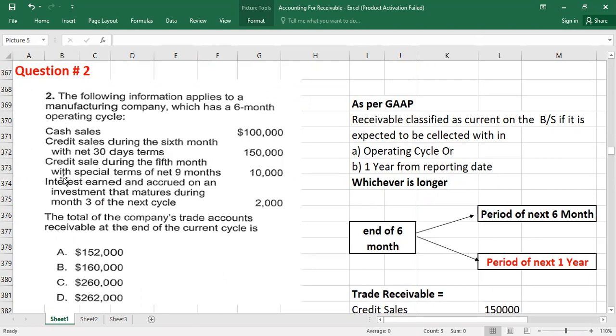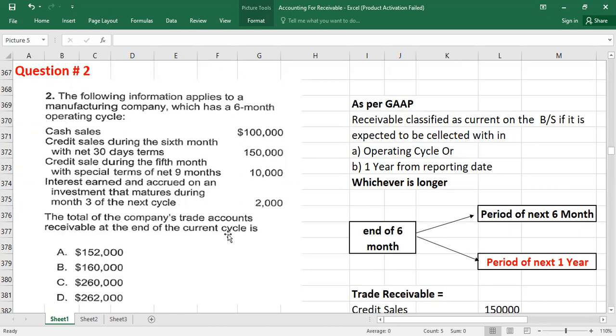Then they're telling you we have another piece of information, credit sales during the 5th month with special terms of net 9 months. Like you made the sales in the 5th month, but the customer will pay you within 9 months. Okay, so the credit sale here is 10,000. Then here we have interest earned and accrued on an investment that matures during 3 months of the next cycle. So this is the interest income on the investment. So then what is the question? The total of the company's trade account receivable at the end of the current cycle is. So they're asking about trade account receivables, okay, at the end of the current cycle.